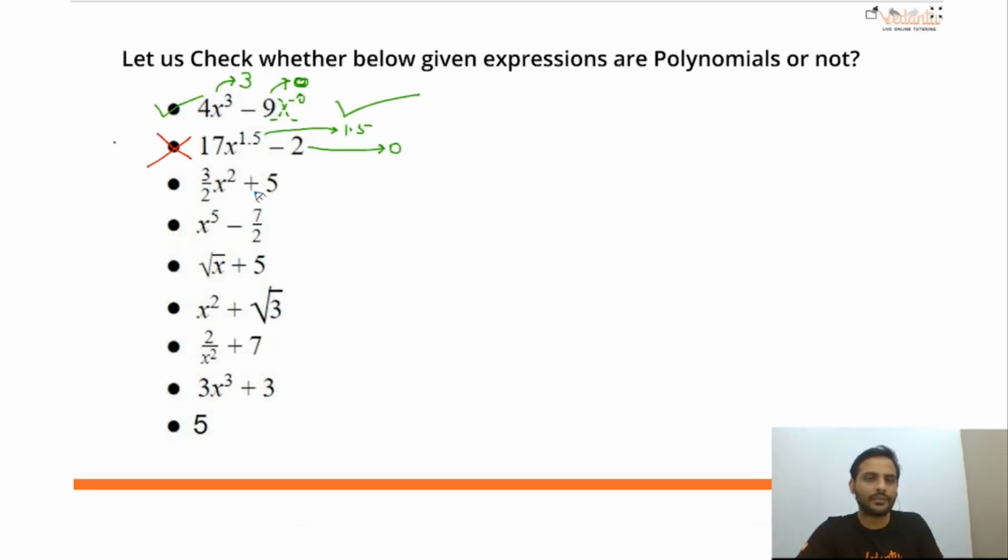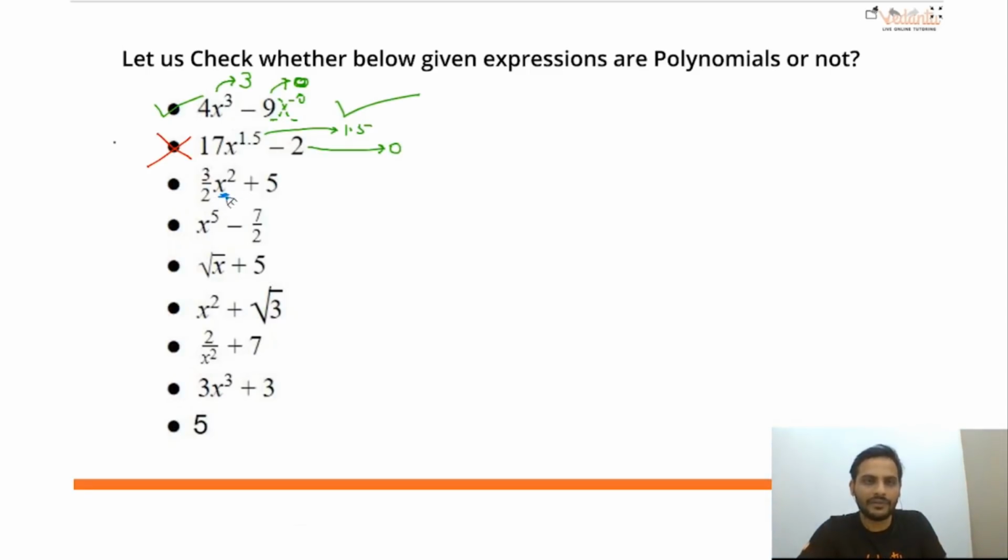3 by 2 x square plus 5. Now see, what is the coefficient of x square here? 3 by 2. But do we need to check the coefficient? Have I ever told you that coefficient should be a whole number? No. Coefficient could be anything. It can be a rational number, it can be an irrational number, no problem in that. Only thing is the power of the variable we need to check.